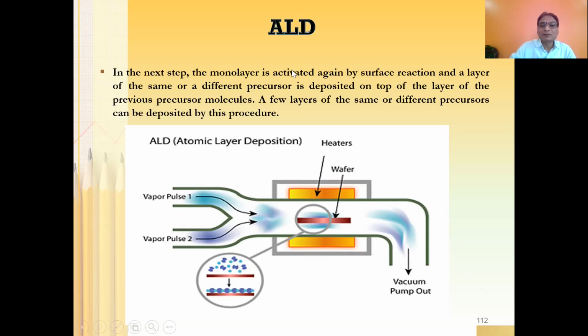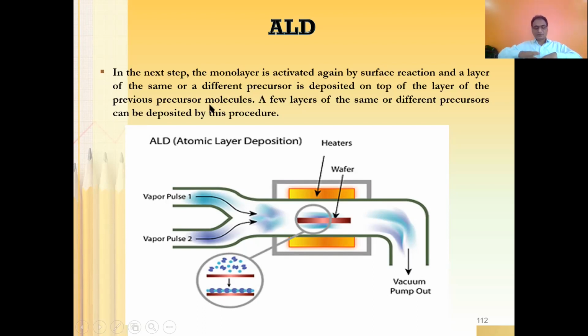So in the next step, the monolayer is activated again. As I mentioned earlier, if you really want to deposit the first layer, first of all the substrate needs to be activated, and then the precursor is introduced, and there will be some sort of bonding between the precursor atoms and the atoms of the substrate. Then for the next step, that first atomic layer, which has already been deposited, needs to be activated again by surface reaction. Some sort of surface reaction can take place, and a layer of the same or a different precursor is deposited on top of the layer of the previous precursor molecule.